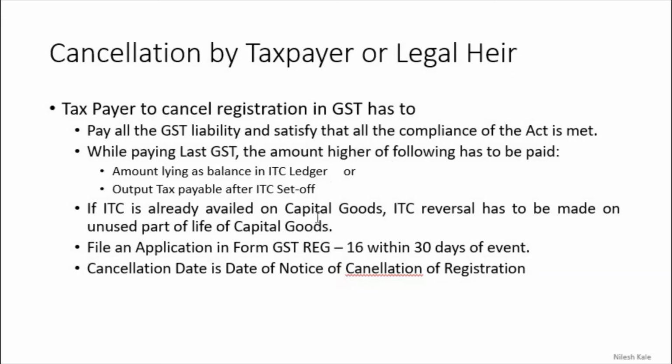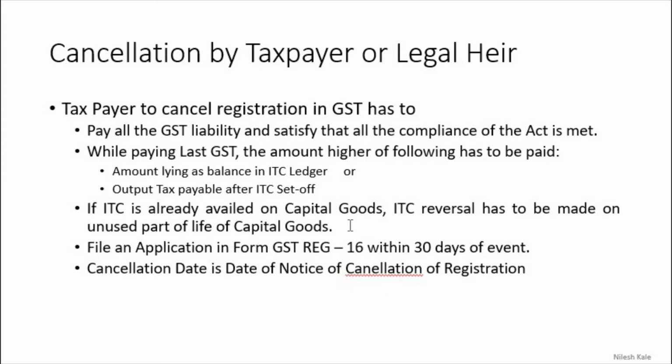If ITC is already availed on capital goods, ITC reversal has to be made on the unused part of the life of capital goods. How is it done? You see the video which is based on ITC reversal, right? Because on capital goods you have taken ITC, but the capital goods are not fully utilized. They are not used for the full 5 years, which the GST Act says.